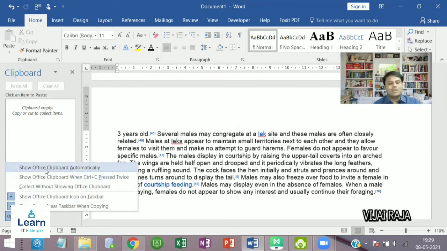Show Office Clipboard Automatically. If you want to keep these settings, it will automatically display this clipboard when copying items. Okay, if I check Show Office Clipboard when Ctrl+C pressed twice, then if I press Ctrl+C twice, it automatically displays the Office clipboard. Okay, and there's Collect Without Showing Office Clipboard. If you want to do that, you can do that. This is how you can control the clipboard.